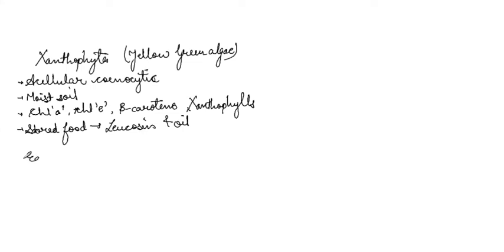One example is Vaucheria, an important example, and another one is Botrydium. So these are the two examples of the Xanthophyta division of the algae. Other divisions are also there, but we are not going to study them as they're not important for our exam.